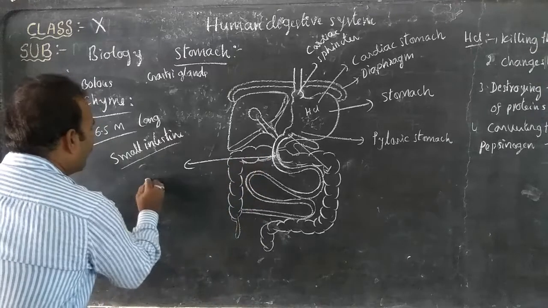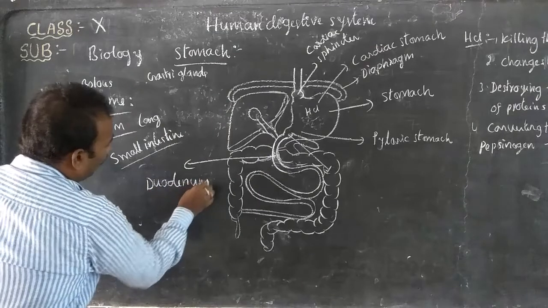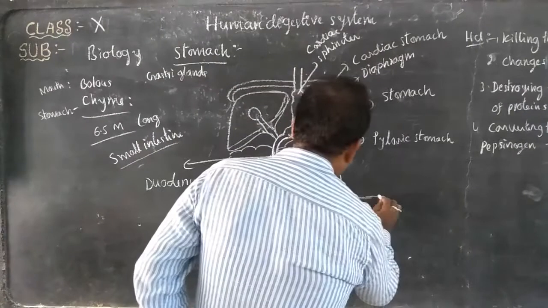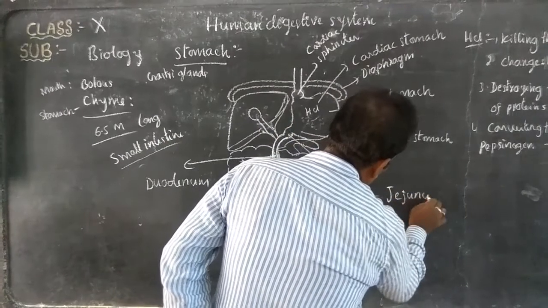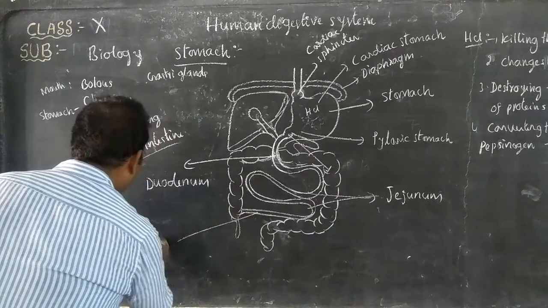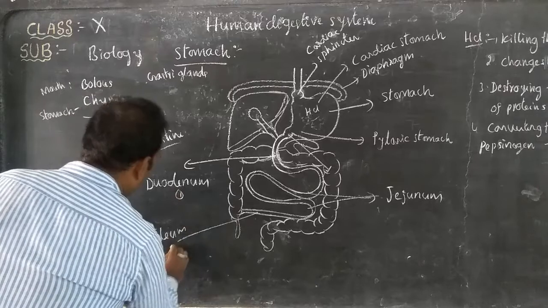The anterior part is called the duodenum. The middle part is called the jejunum. And the last, posterior part is called the ileum.